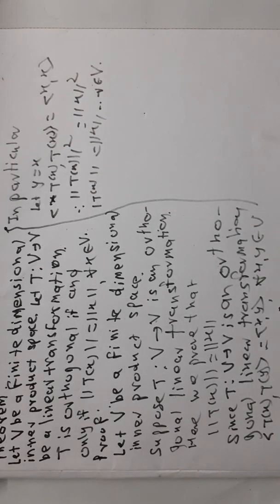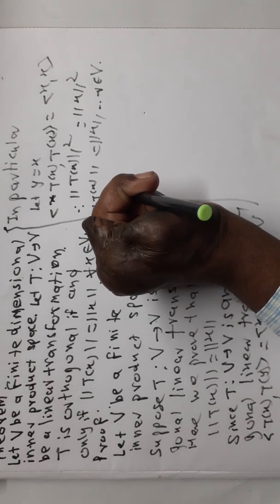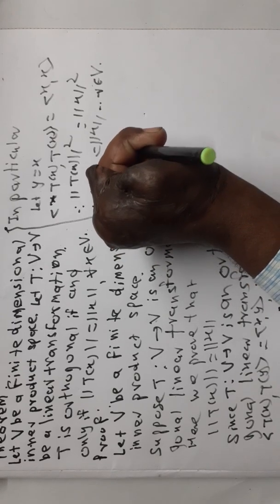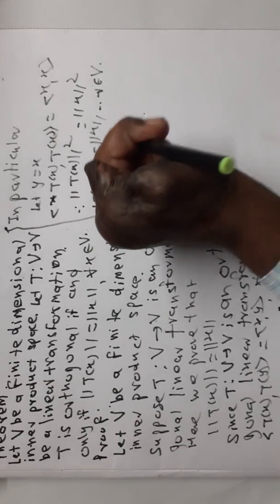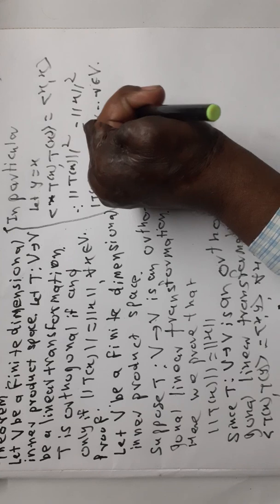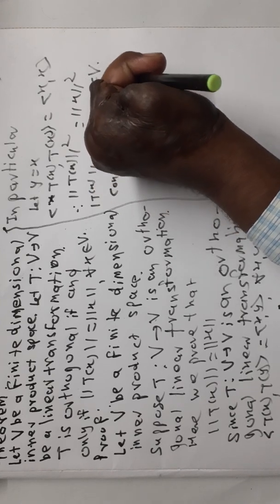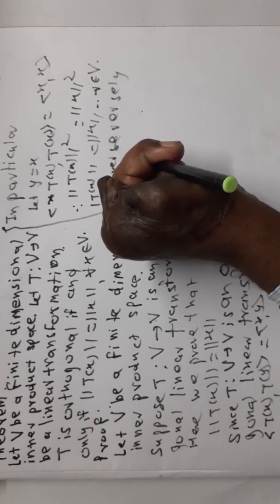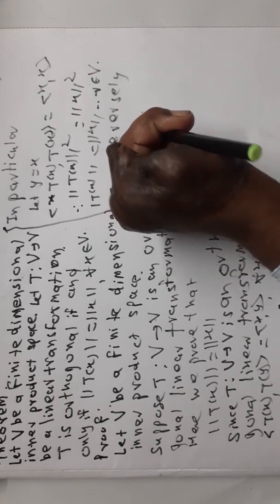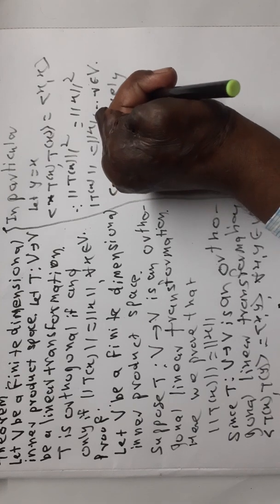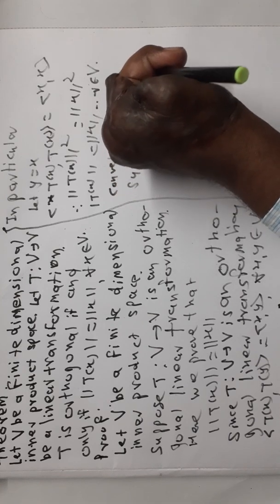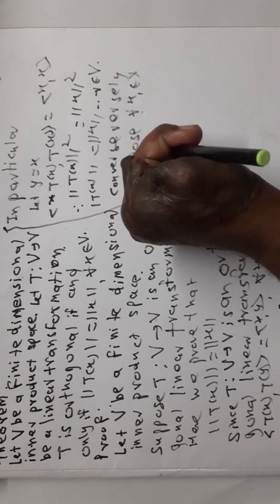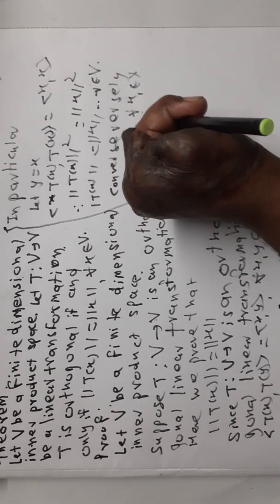Now conversely, suppose for all x belonging to V, norm of T of x is equal to norm of x.